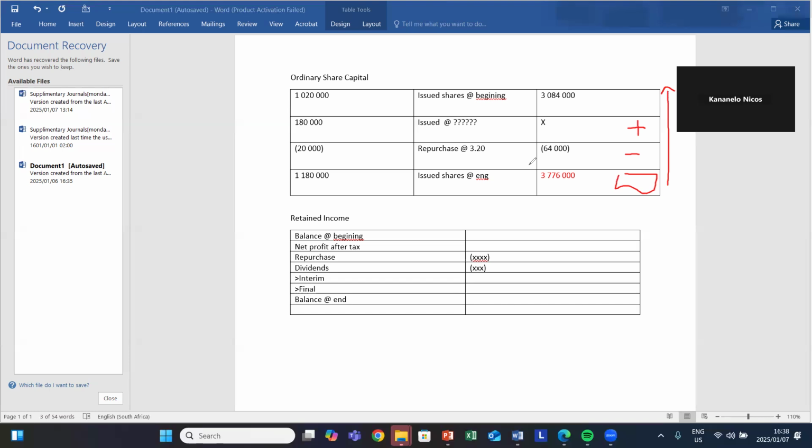So we'll say 3,776,000 plus 64,000 rand, because we used to minus it. Minus what? 3,084,000. And then we'll get 756,000 rand. 756,000 rand will be our answer.